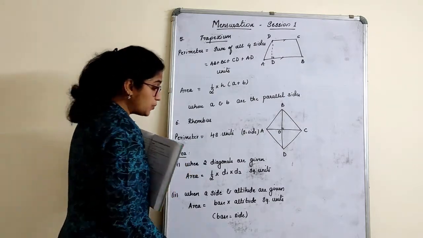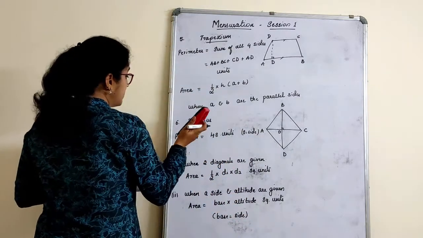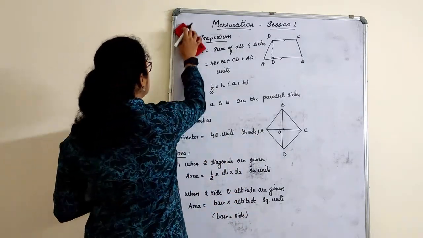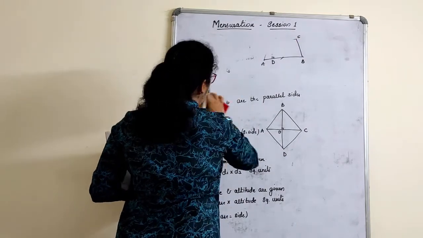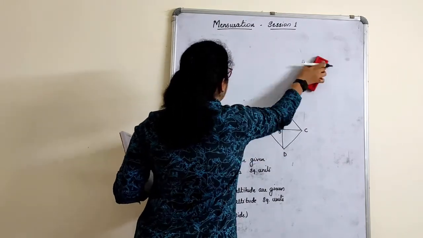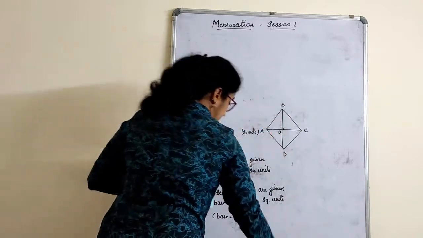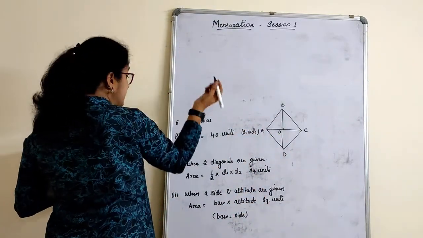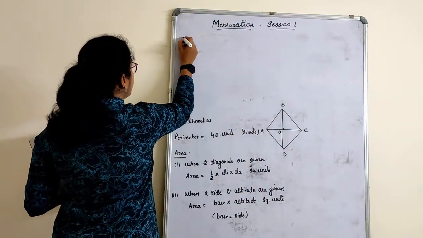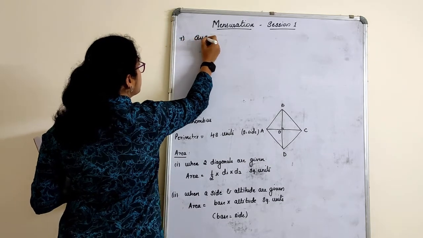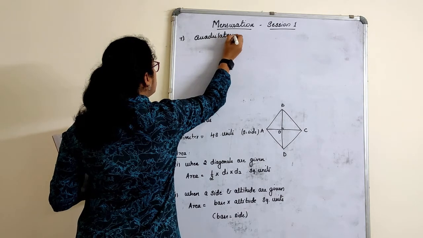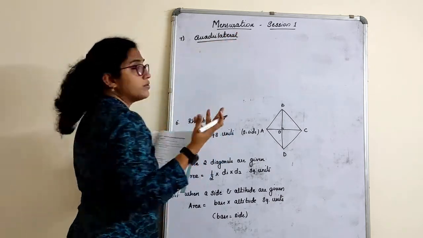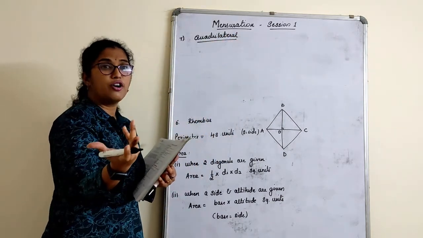Yes. Last one, quadrilateral. Now what can be the formula for quadrilateral? I'll just erase this. There is no particular rule or formula given, then how can we find it, or for any given polygon also? 7th one, quadrilateral. Can you tell me what the perimeter of a quadrilateral is? Yes, the sum of all 4 sides.